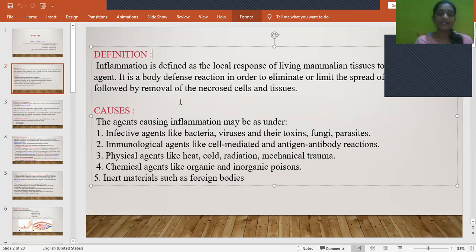The agents causing inflammation are infectious agents like bacteria, viruses, fungi, toxins, parasites; immunological agents like cell-mediated and antigen-antibody-mediated reactions; physical agents like heat, cold, radiation, and mechanical trauma; and chemical agents, which may be organic and inorganic poisons; and inert materials like foreign substances. All these agents cause cell injury, and inflammation is a response to the cell injury. So all this comes under the etiology of inflammation.